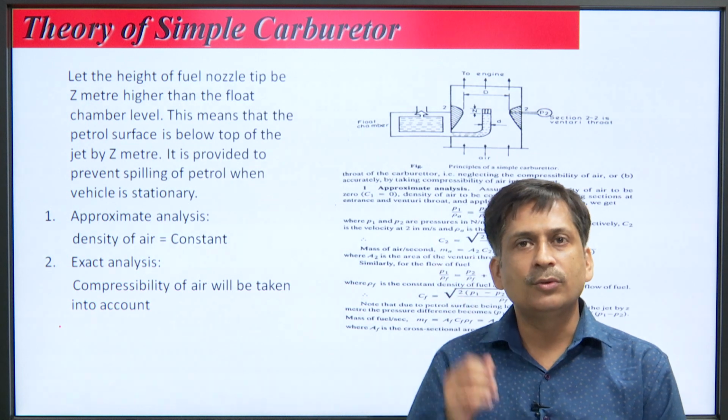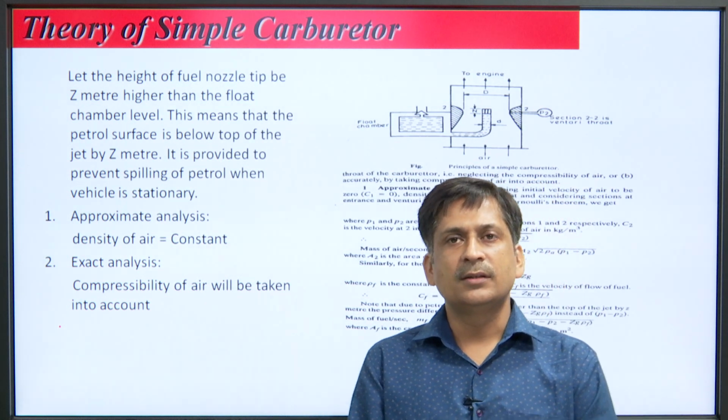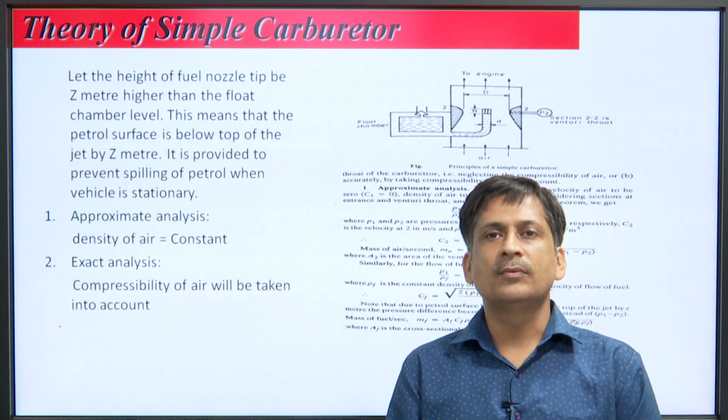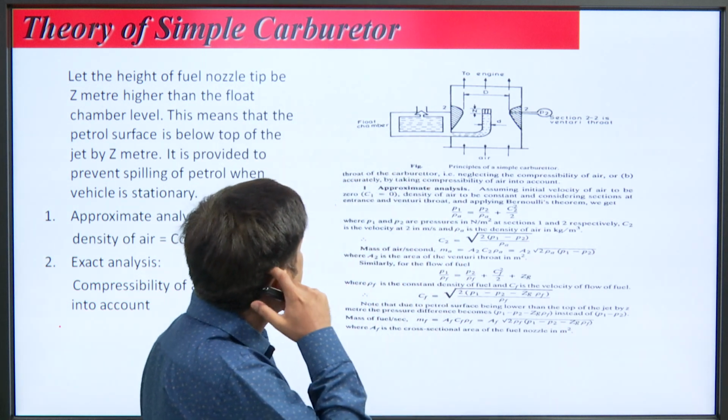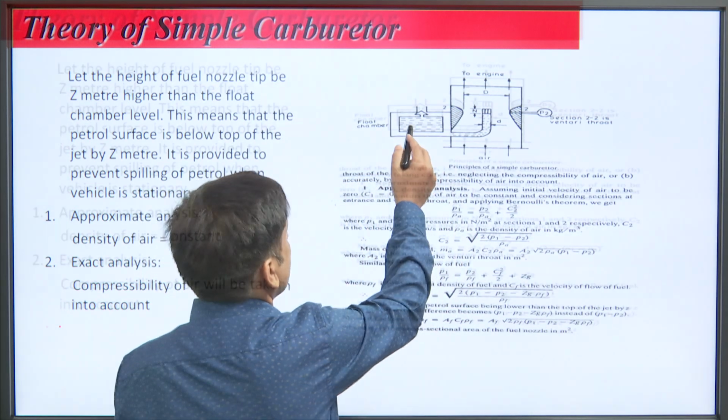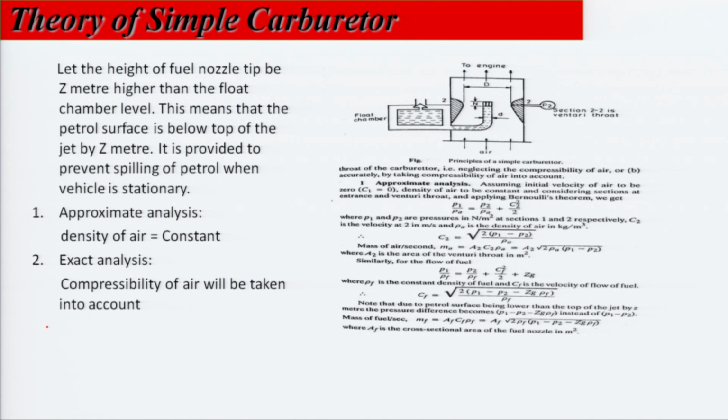This works upon the principle of Bernoulli's theorem, and with the help of this very simple diagram you can see the float chamber, the float valve, and the fuel which comes from the fuel tank. This is the passage for the fuel flow, and this is the nozzle. Let this be the minimum area; that minimum area is called the throat area, represented by section 2.